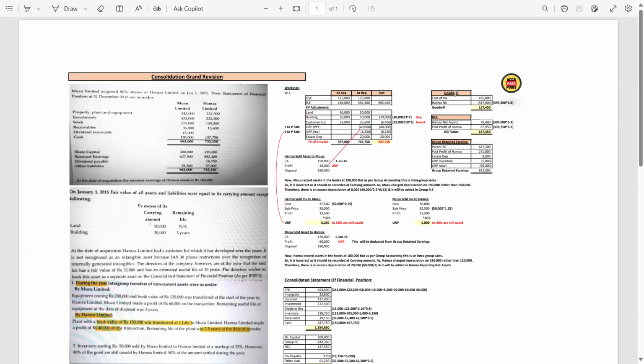Just charge the depreciation on the profit, then you will get the excess depreciation. And the excess depreciation, in case charged by the subsidiary, will be added at the subsidiary's reporting date net assets packet, and at the group property, plant and equipment. Whenever I talk about the group property, plant and equipment, it means the consolidated statement of financial position.